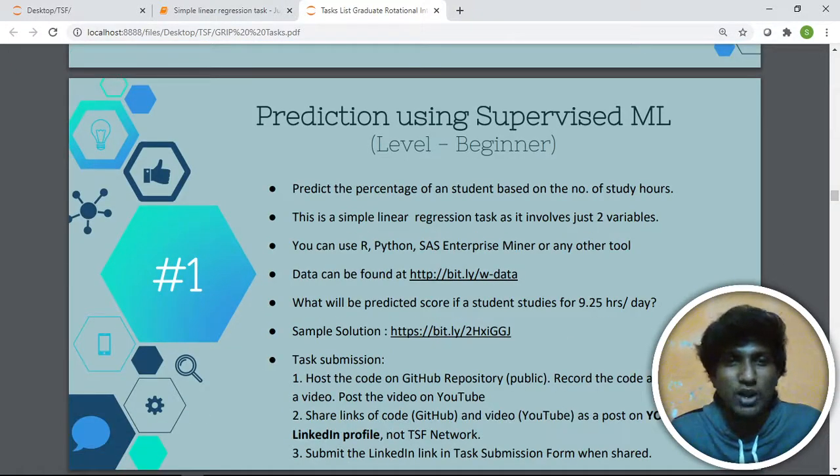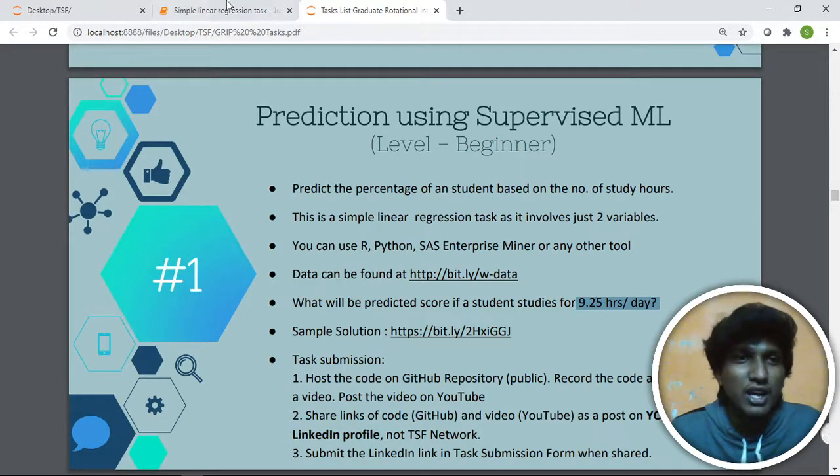Here is task 1 of the Spark Foundation: we should predict the percentage of students based on the number of study hours. This is a simple linear regression task as it involves just two variables. We can use R, Python, SAS or any other tool. The data is given in this link, and the problem statement is: what will be the predicted score if a student studies for 9.25 hours a day?